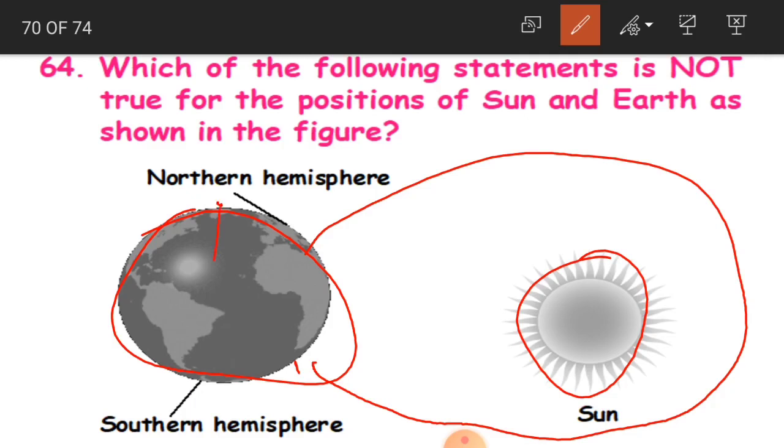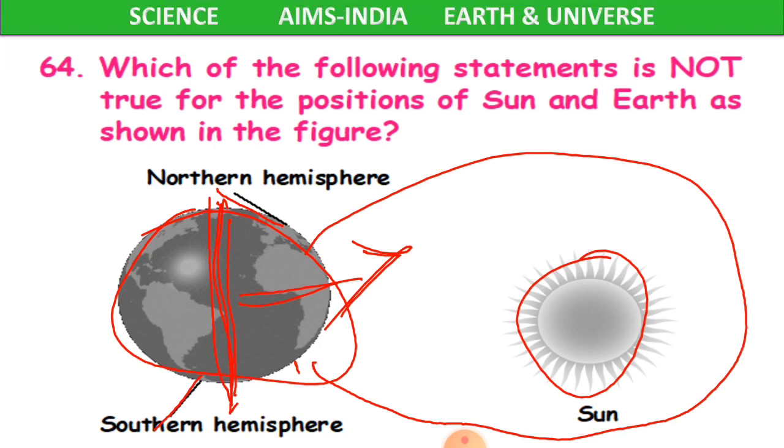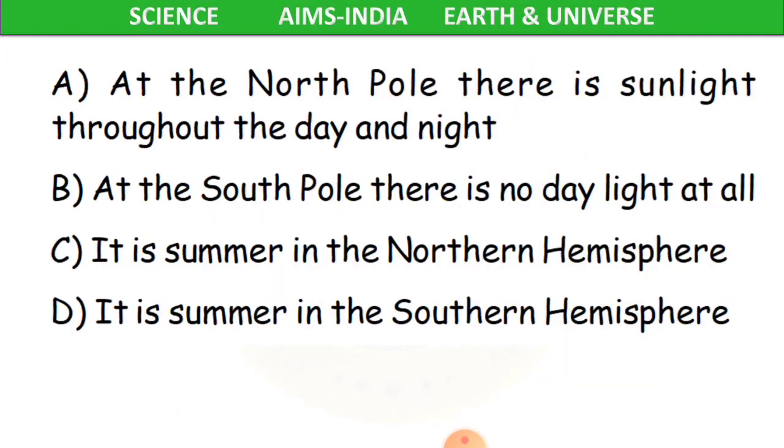Now if you divide the earth here, okay, so this is northern hemisphere, this is southern hemisphere. Okay, so which part is facing the sun children? Yes, the northern hemisphere part is facing the sun. So you have to remember this here. According to the picture, the northern hemisphere is facing the sun. According to this, which of the following statements is not true? That you have to identify.